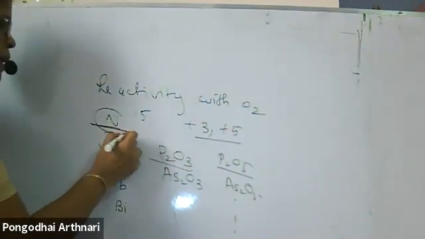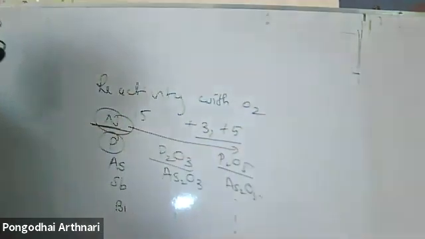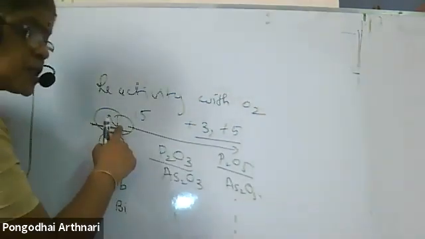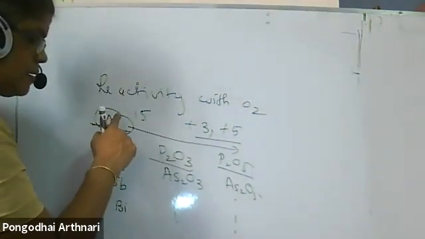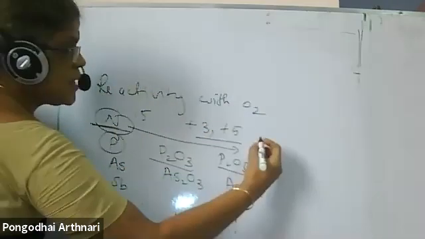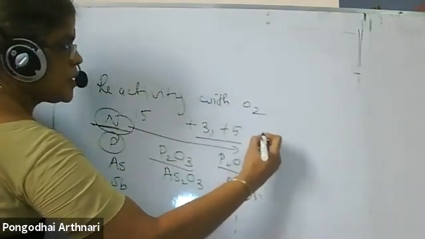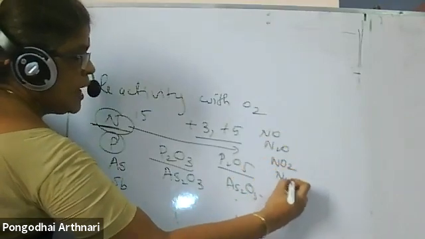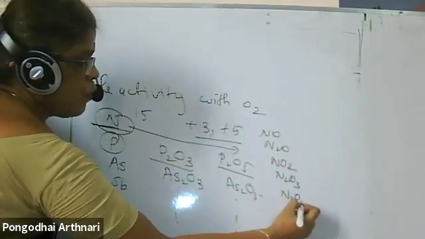But nitrogen, as we have already seen, the first element of each group shows anomalous behavior. Nitrogen forms various oxides, for example NO, N2O, NO2, N2O3, N2O5.